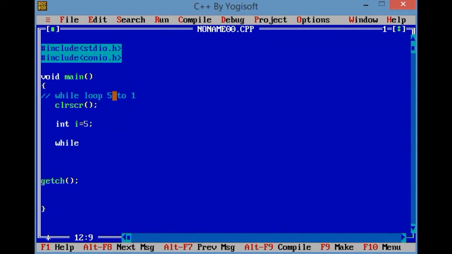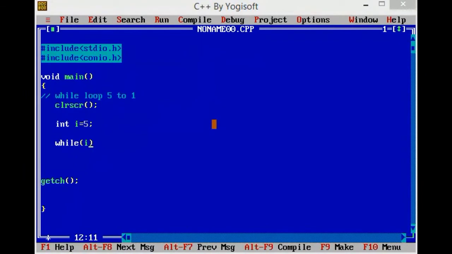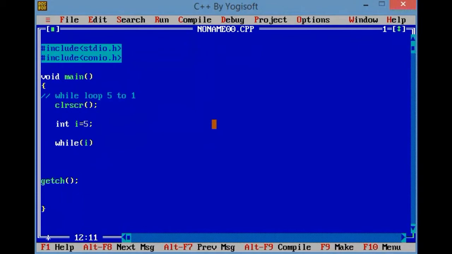I have initialized the value of I. After that, while, I want to execute from 5 to 1. What condition will I write in this while loop? Anyone tell me what condition I will write here?